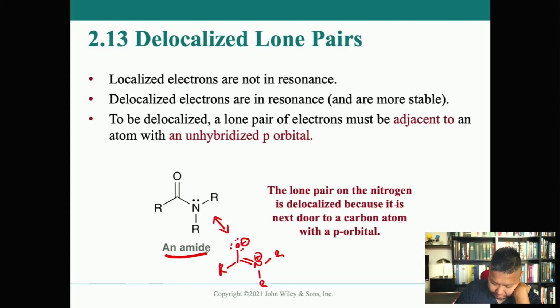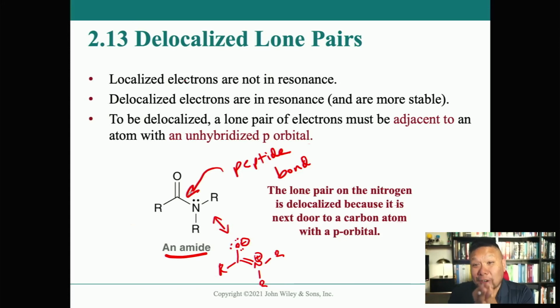But an amide is also known as a peptide bond. This right here is called an amide bond, also known as a peptide bond. It's the bond that holds all your amino acids together to make a string of amino acids, also known as the primary structure of a protein or enzyme, which gets folded up with hydrogen bonding and other non-covalent interactions, like hydrogen bonding and the hydrophobic effect, to make the secondary structures of proteins, which are the alpha helices and the beta sheets.